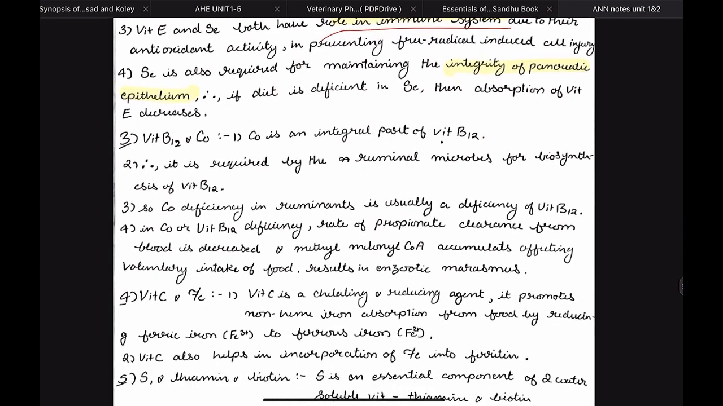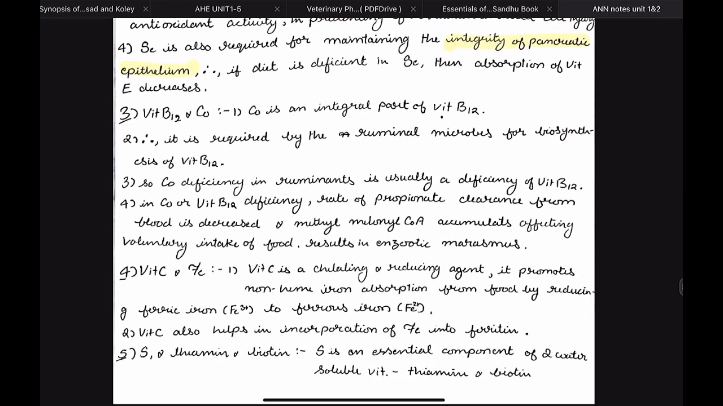Then we have vitamin B12 and cobalt. Cobalt is basically an integral part of vitamin B12. Then vitamin C and iron: vitamin C promotes iron absorption.